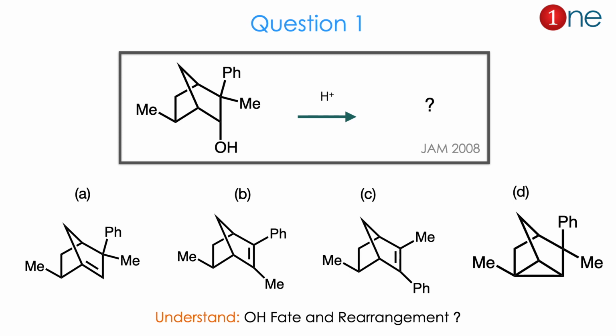Let us see question number 1. The starting material is a bicyclic system with one bridged carbon, and you have a phenyl, methyl, alcohol and methyl in the side chain. You are reacting with acid. They ask you to find the product. The products are alkene formation which is near the bridge or in the side chain, or the alkene formation with a non-classical cyclopropane. So there are 3 possibilities. From the reactant to product you might guess the fate of OH is important and definitely rearrangement has occurred here. The answer is C. Let us see how.